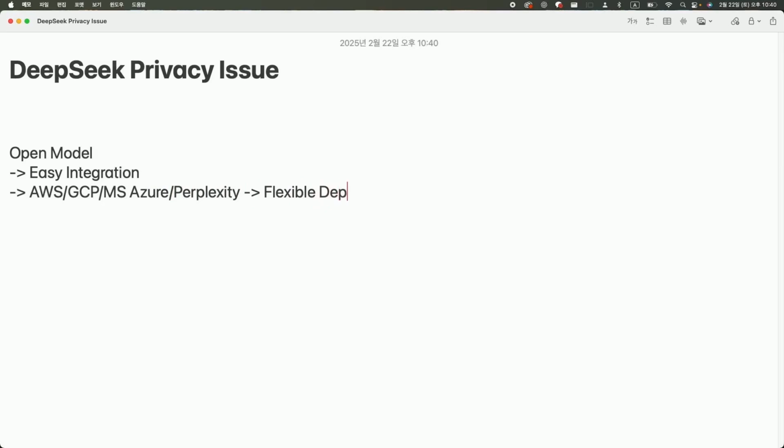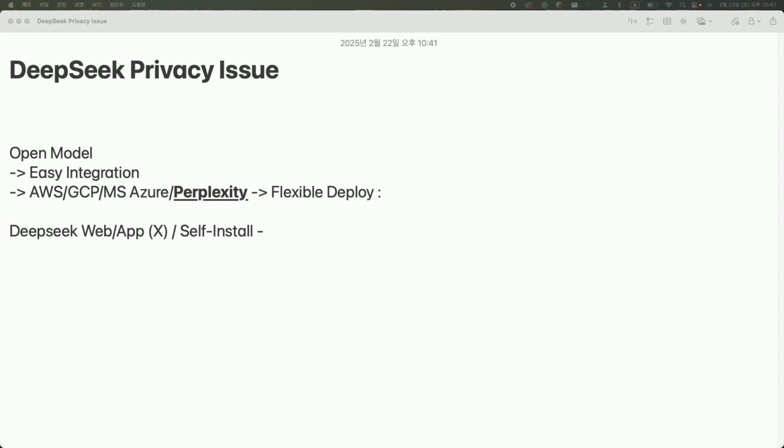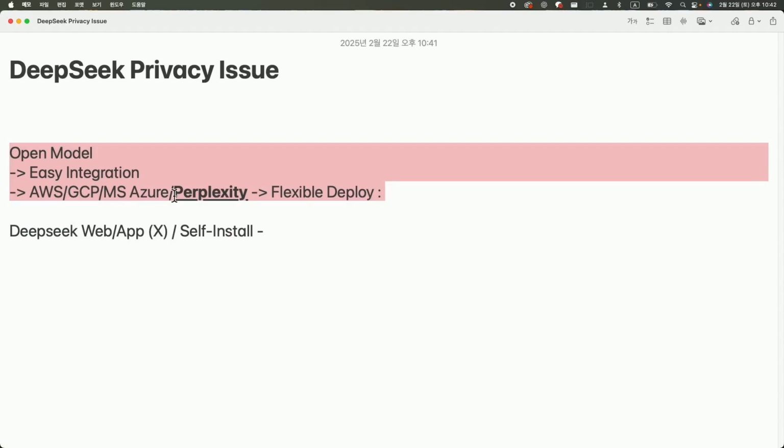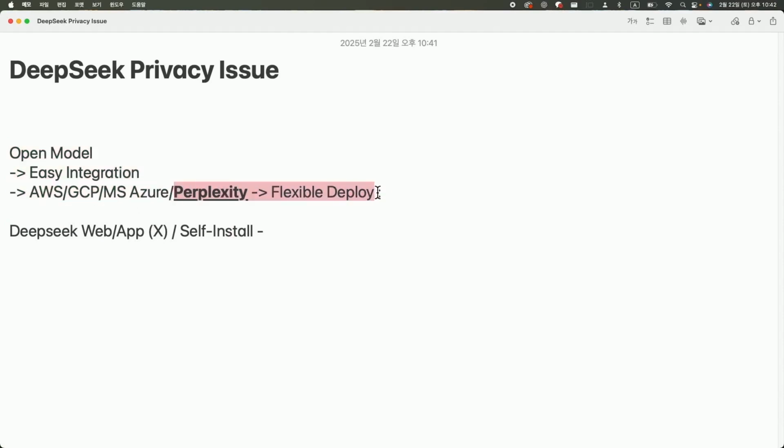This inherent flexibility allows for a seamless deployment of DeepSeeker's website and its features, unless you interact with their website or use their application. If you install and use it independently, there's no issue. From the developer's perspective, even if this AI model is released as open source, having another AI that can utilize it is a great advantage. In the case of Perplexity, they created a version that directly addresses these concerns and modified it, which is great news for the open ecosystem. In this regard, DeepSeeker has had a tremendous impact. It seems that there are no issues with using this cloud or other AI services provided by various companies.